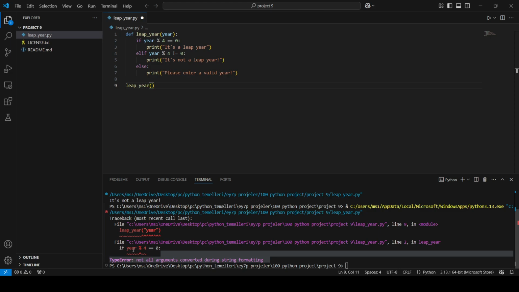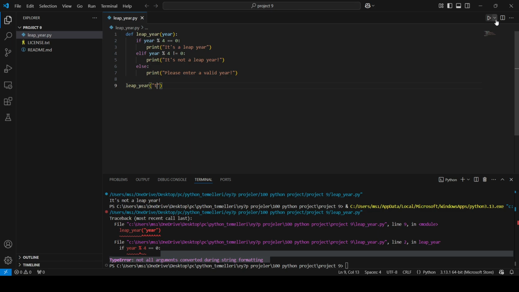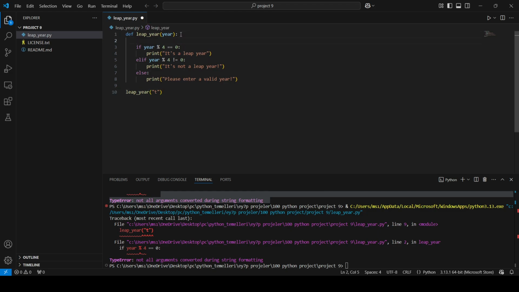Hmm. What can I do now? If I, for example, give another string, I will get this error again. That means first I should check my year, then I should do this. So I will use this else condition somewhere else.